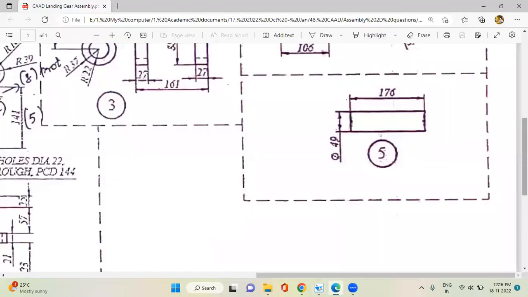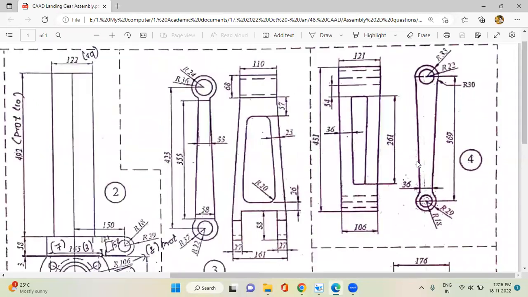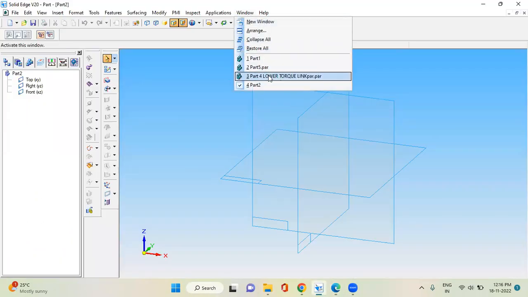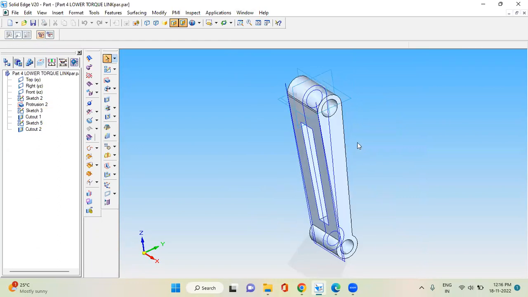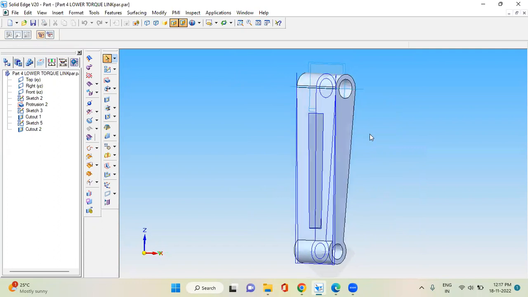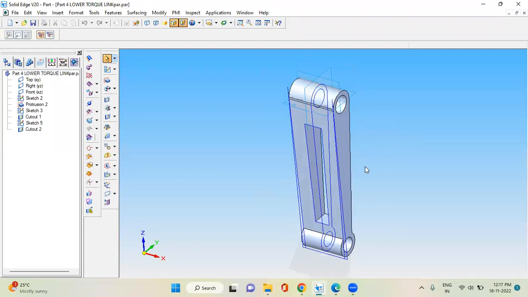Now, how the part 4 looks like. This is the part 4 drawing. These two drawings belong to part 4. And once you draw this part 4, it will look like this. The left side diagram is this one, like this. The right side diagram and left side diagram is like this. So you need to draw this using these two views. You have to draw this solid.